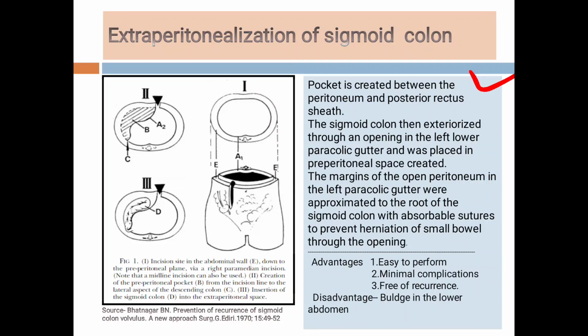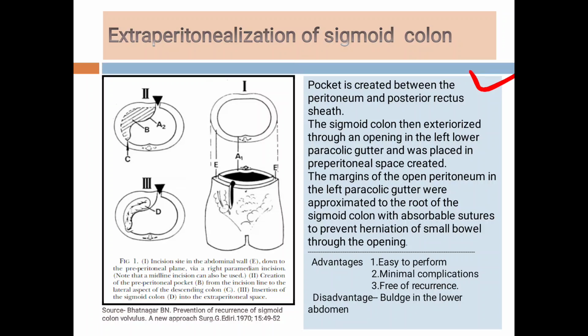The sigmoid colon is then exteriorized through an opening in the left lower paracolic gutter and placed in the preperitoneal space, which is already created. The margins of the opening in the peritoneum in the left paracolic gutter are approximated to the root of the sigmoid colon with absorbable sutures to prevent herniation of the small bowel.